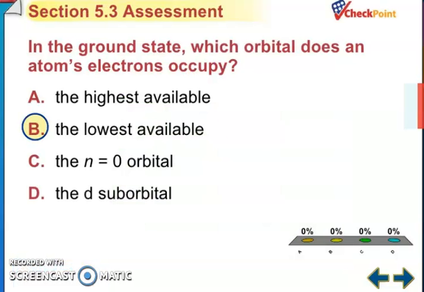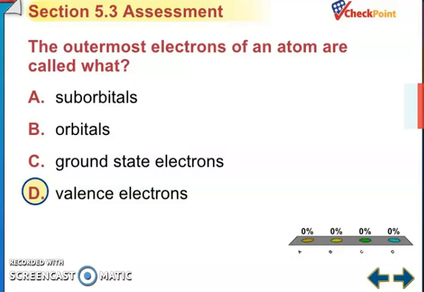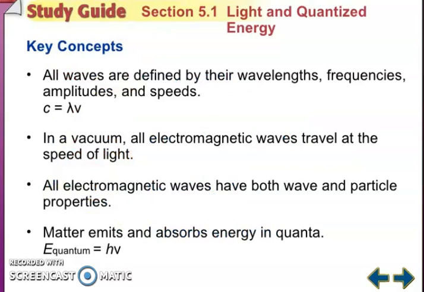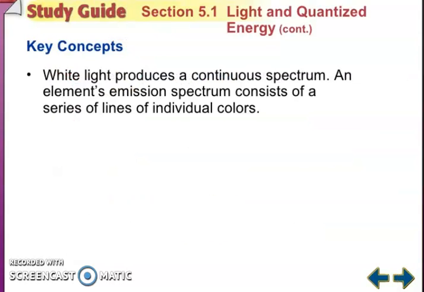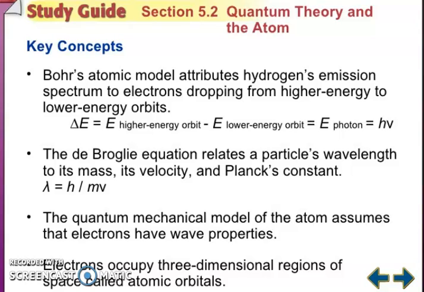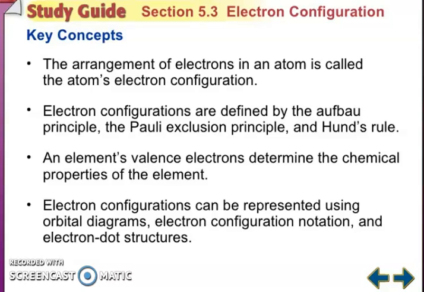So in the ground state, which orbital does an atom's electron occupy? The lowest available. The outermost electrons of an atom are called what? Valence electrons. So friends, there are many key concepts. You just remember Bohr's atomic model contributions, h by mv. The arrangement of electrons in an atom is called electronic configuration. Electronic configurations are defined by the Aufbau principle, Pauli exclusion principle, and Hund's rule.